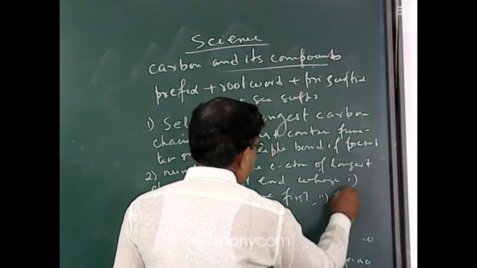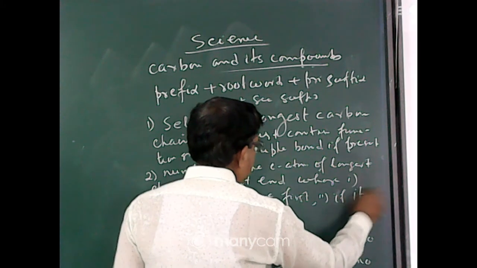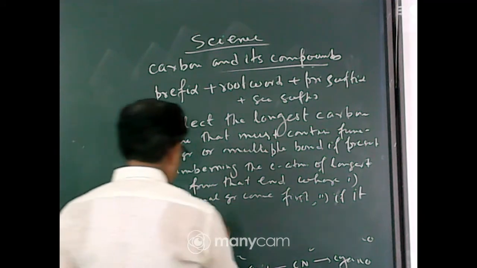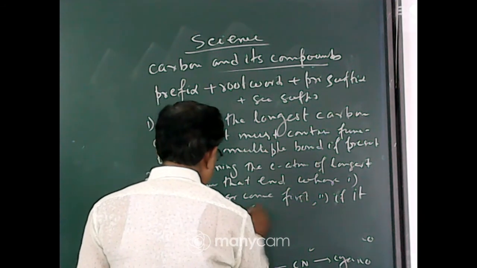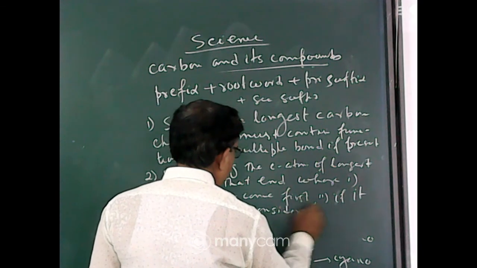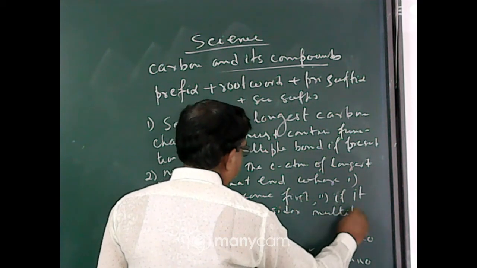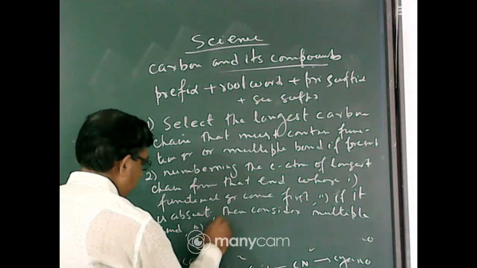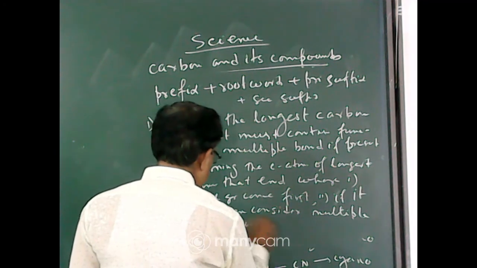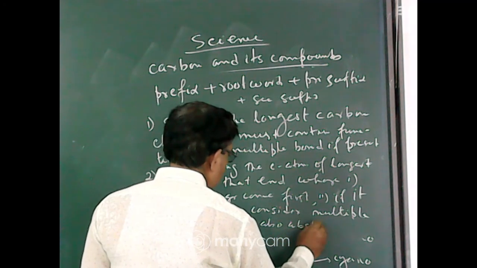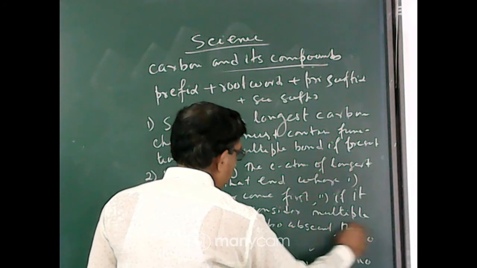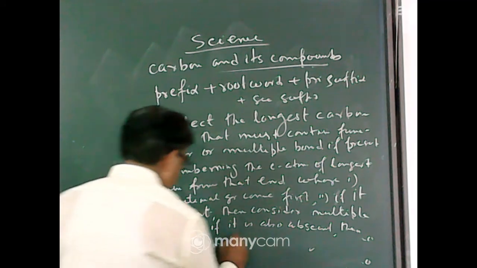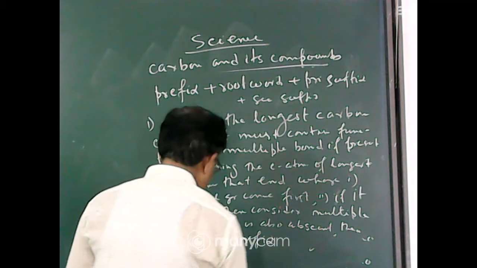Number 2, if it is absent, then consider multiple bond. Number 3, if it is also absent, then consider prefix. Prefix means side chain.